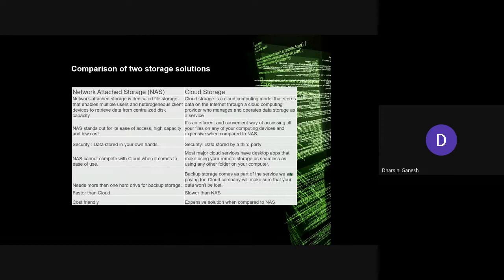Getting onto some more comparison: network attached storage needs more than one hard drive for backup storage. Backup storage comes as part of the package in cloud storage, and the cloud companies make sure the data is never lost. Faster than cloud: of course, network attached storage is faster than cloud. Cloud storage is comparatively slower than network attached storage. Network attached storage is cost friendly, as we already saw, and cloud storage is comparatively expensive.